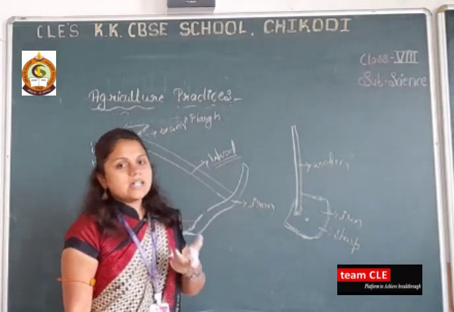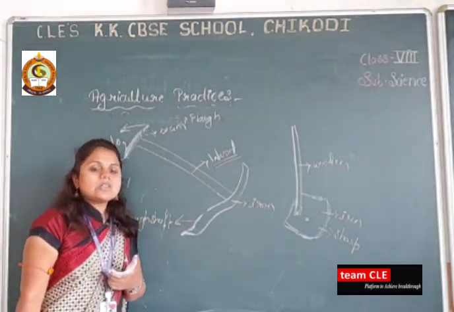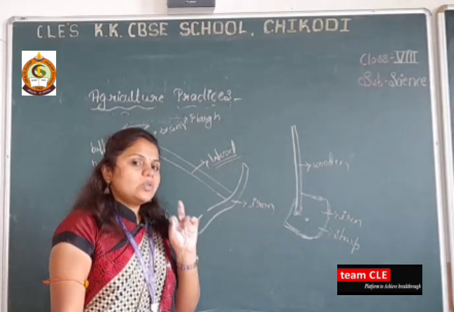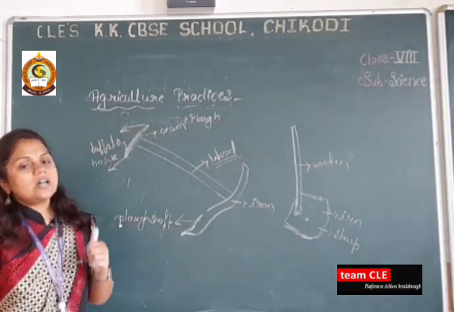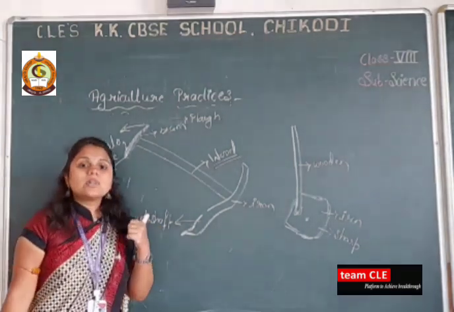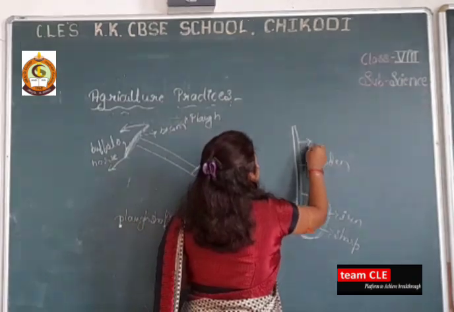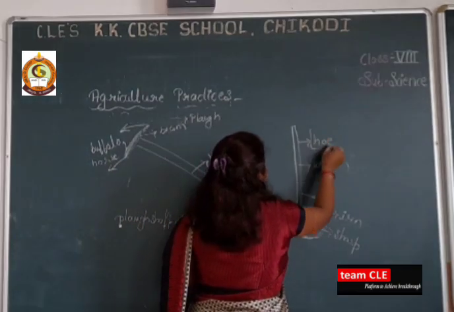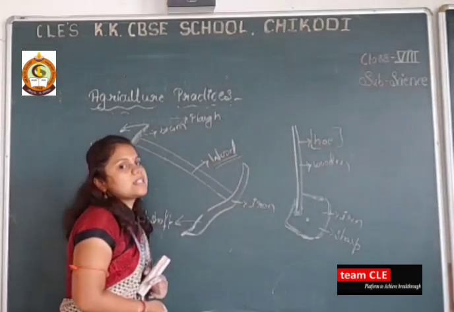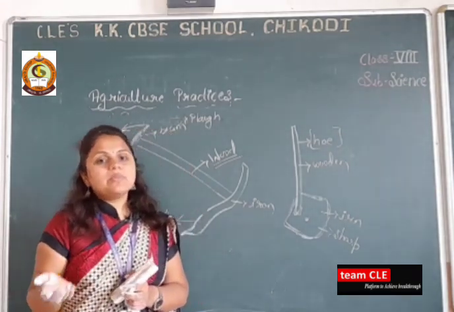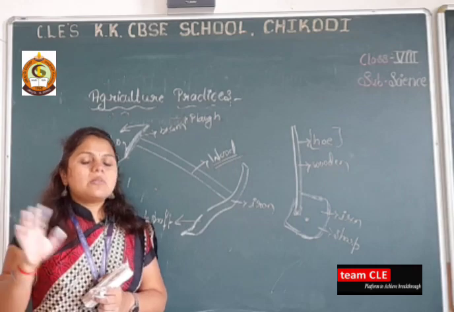And the last one is the cultivator. This is also used for the preparation of the soil. So dear students, what are the three implements? The first one is the plough, the second one is the hoe, H-O-E, okay, hoe, and the last one is the cultivator, which can be driven by the man.